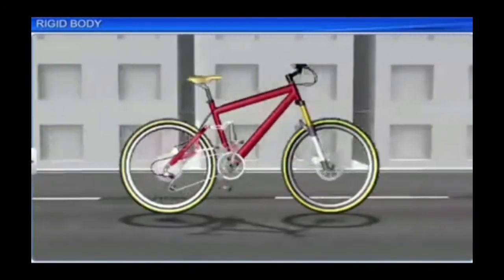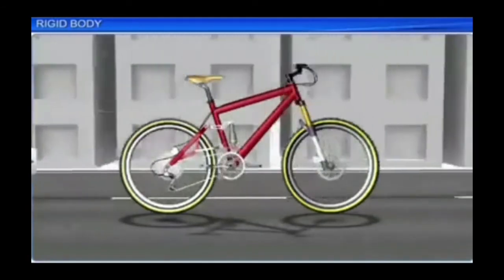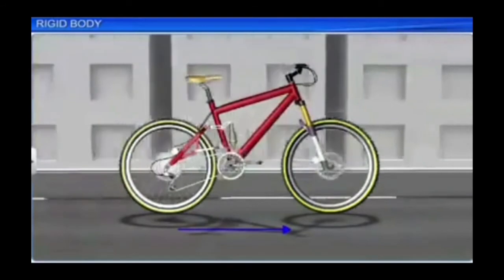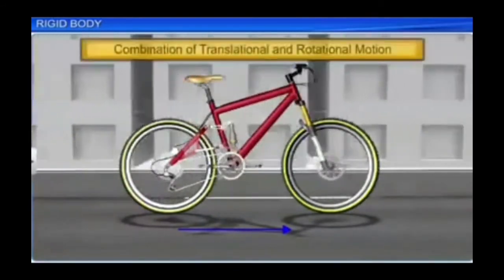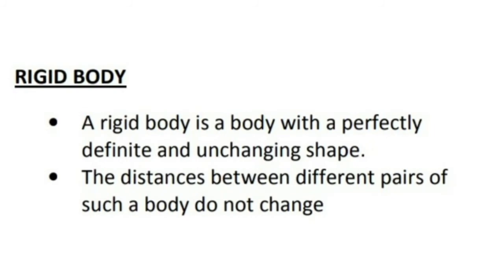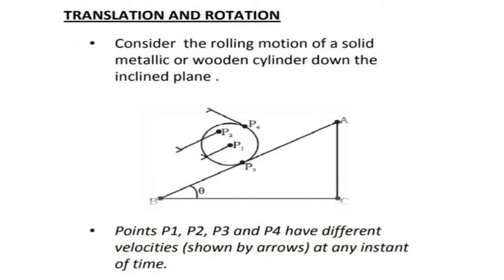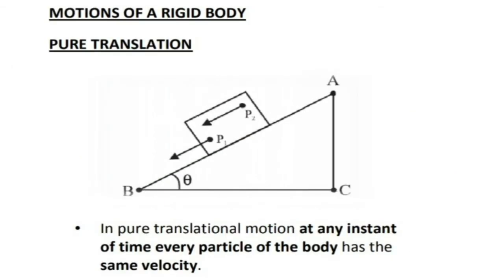So we have discussed pure rotation, pure translation and rolling motion also. And these three types of motion can be there for a rigid body. What we discussed so far is what a rigid body is. A rigid body is a body with perfectly definite and unchanging shape, and the distances between different pairs of particles of such a body do not change. There can be two types of motion for a rigid body, translation and rotation. And if we combine translation and rotation, we have the third type of motion, that is rolling motion.